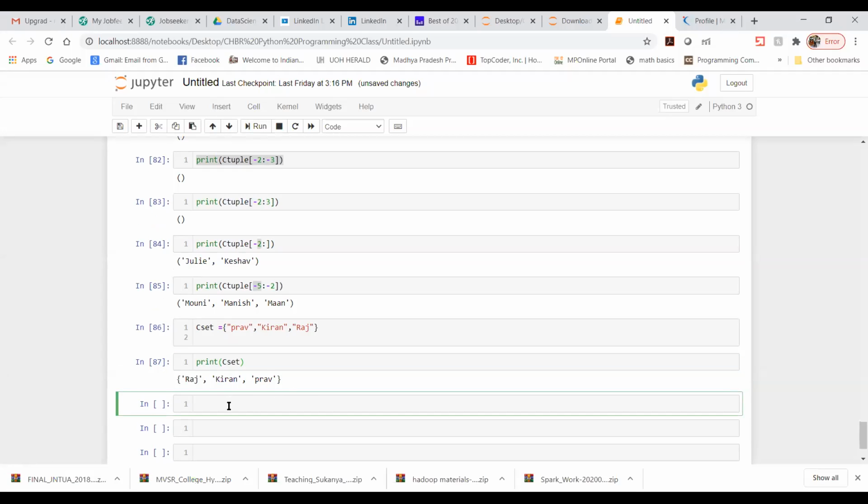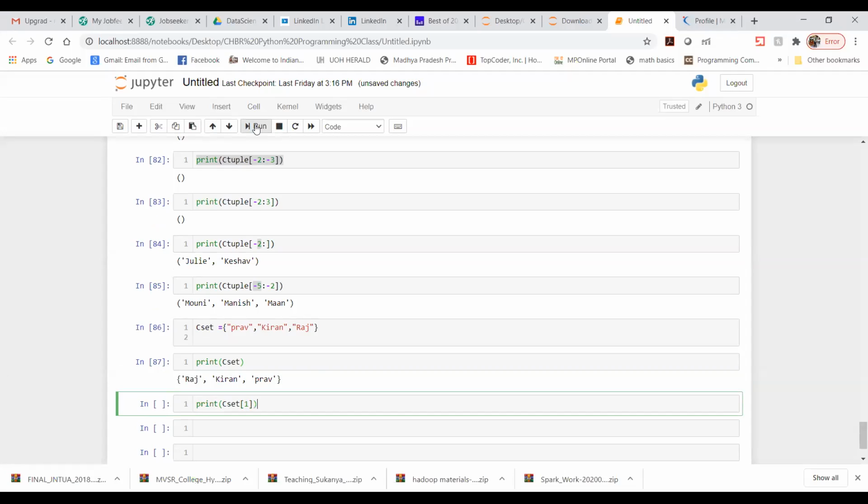Now I wanted to know one of the values. Suppose in your mind there is a thought that the set can be accessed with the same method the way we were accessing list as well as tuple. So let me write it like this. Let's see what type of error we are getting.